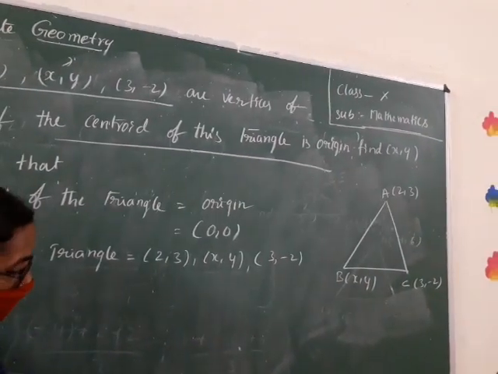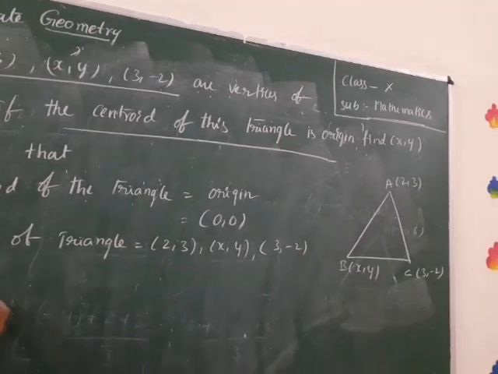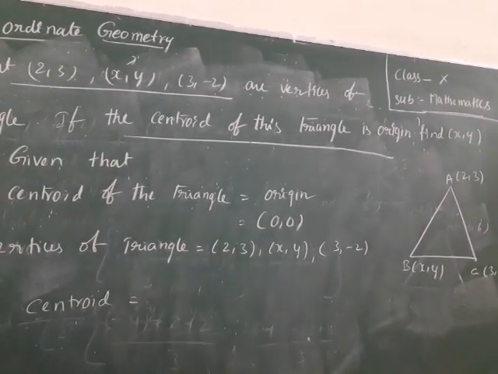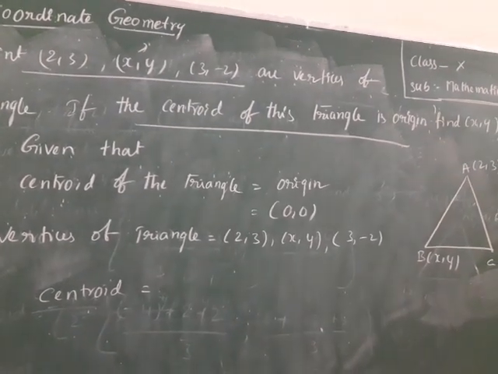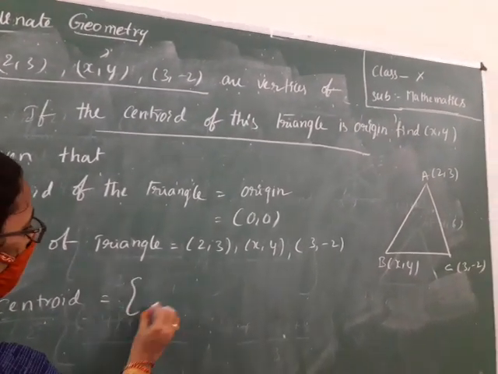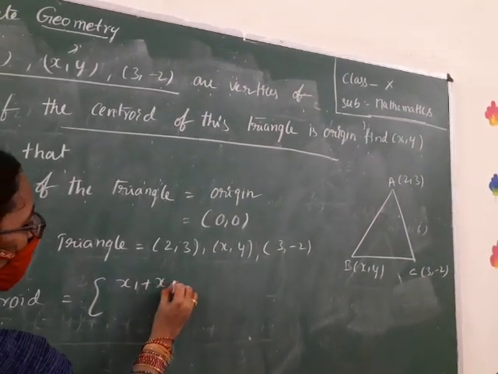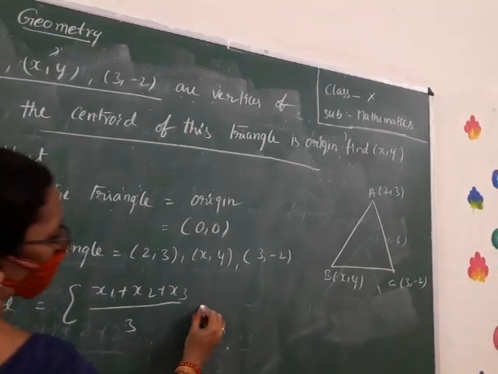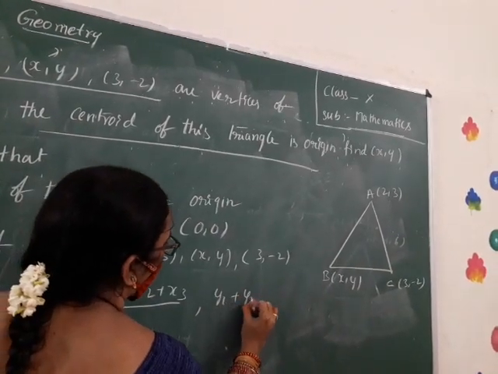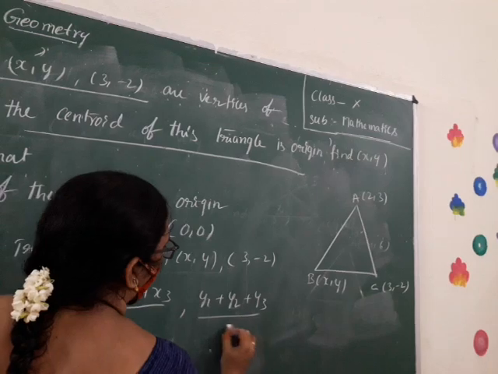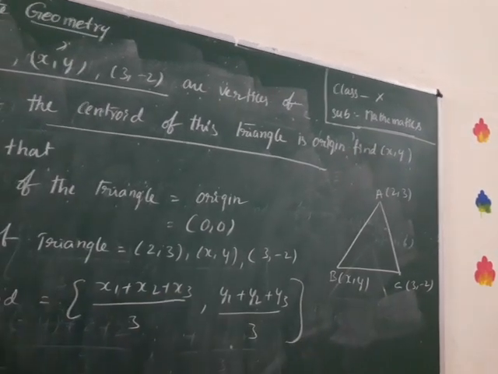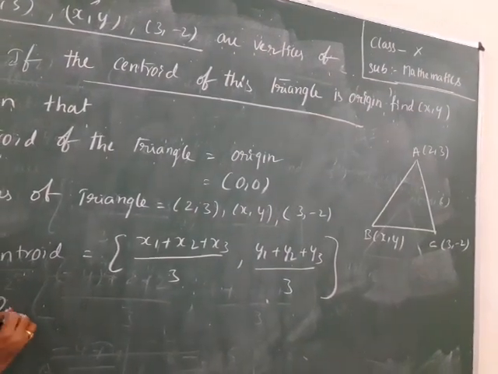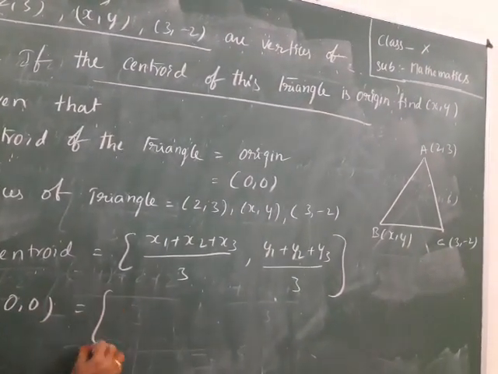Yes. What is the formula of centroid? Very good. Centroid: x1 plus x2 plus x3 by 3, y1 plus y2 plus y3 by 3. Now the centroid given is the origin, 0, 0. Substitute the values.